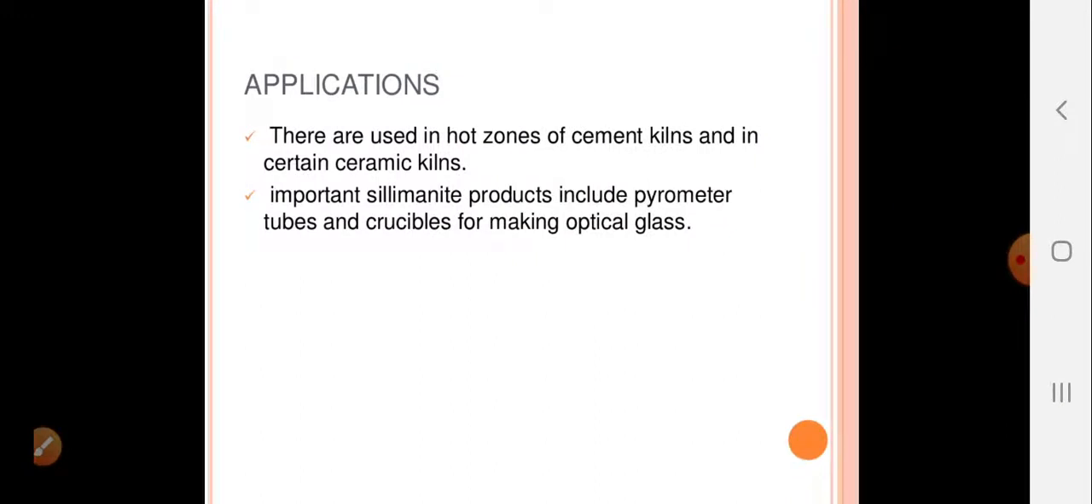Applications of this type of refractories are in hot zones of cement kilns and certain ceramic kilns. Important sillimanite products include pyrometer tubes and crucibles for making optical glasses. So in making of optical glasses, this type of refractory, sillimanite refractory, is used.